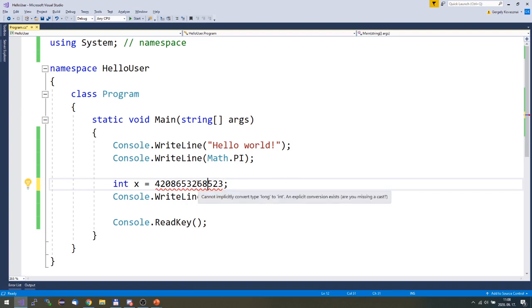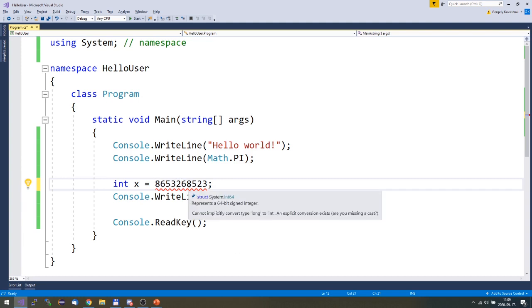Maybe this is too large because it's larger than 2 billion. Using Visual Studio is really nice, because it gives you an error message.